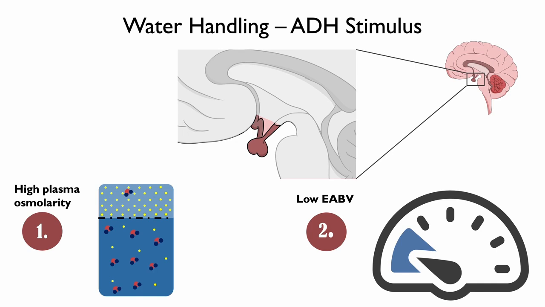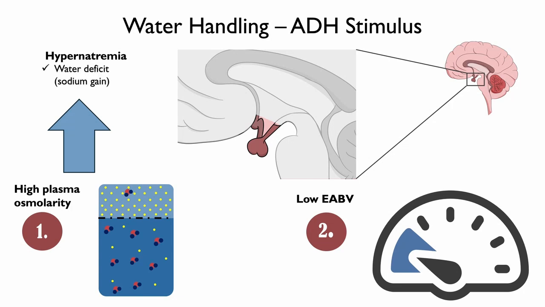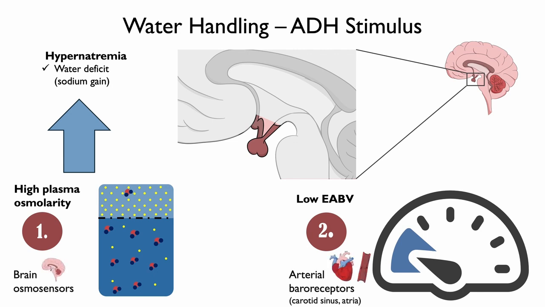The most common example of high plasma osmolarity is hypernatremia, or a high serum sodium concentration. Recall, hypernatremia most commonly represents a water deficit, but it could also be a sodium gain. Either way, it is considered a concentrated solution. Osmosensors in the brain serve to detect high plasma osmolarity. Arterial baroreceptors in the carotid sinus and atria detect low blood pressure. Let's explore more in detail.